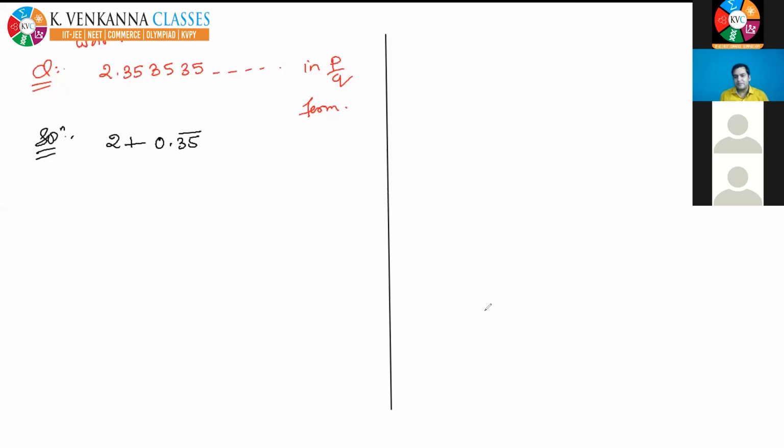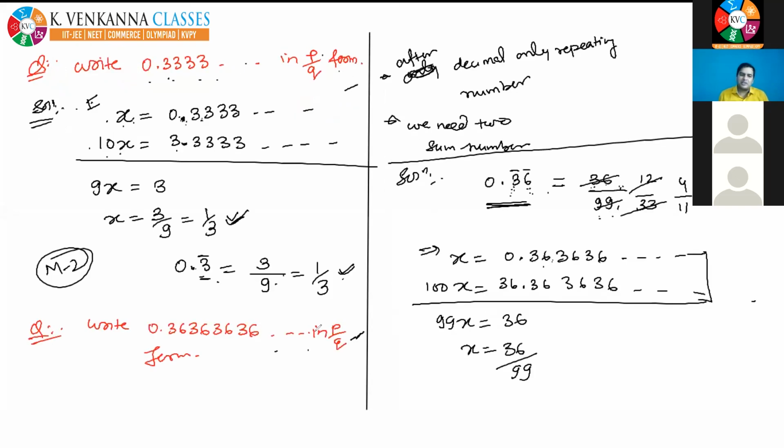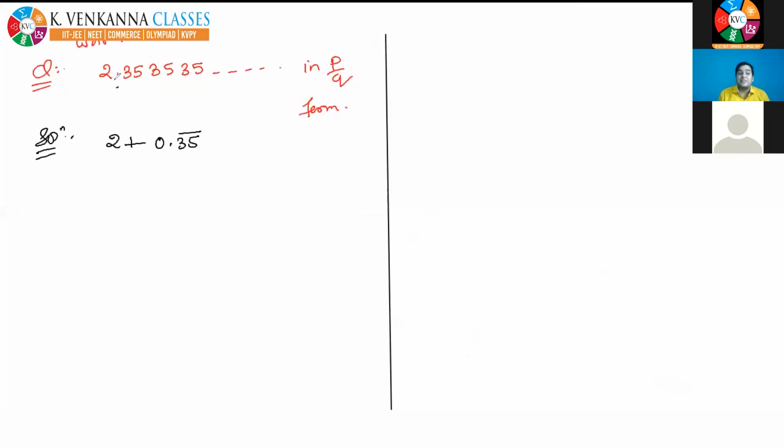This shortcut is applicable only when the number is starting from 0 point something, not for others. That's why I had written this number as 2 plus 0.35 with the bar upon both. Now I can do it by shortcut: 35 divided by 99.